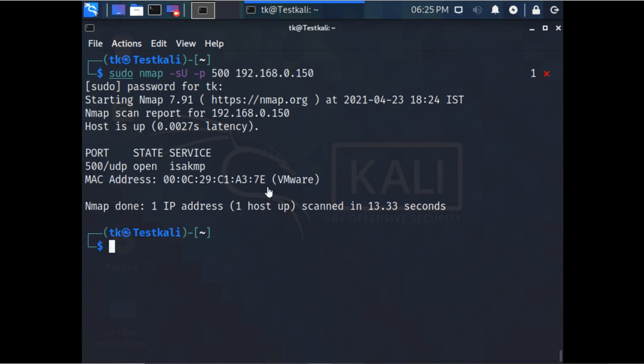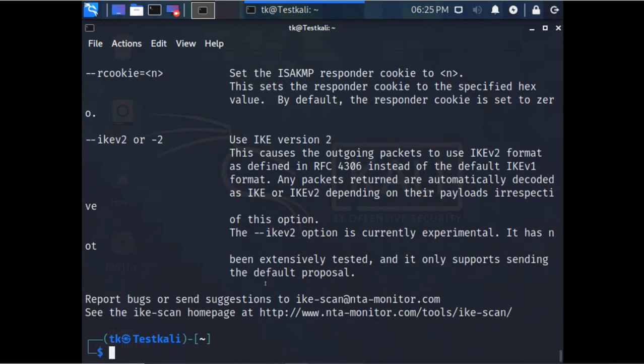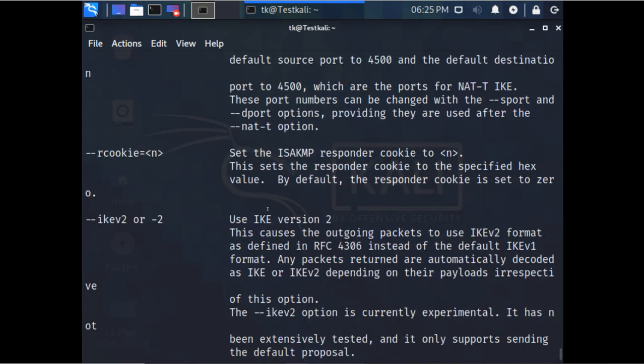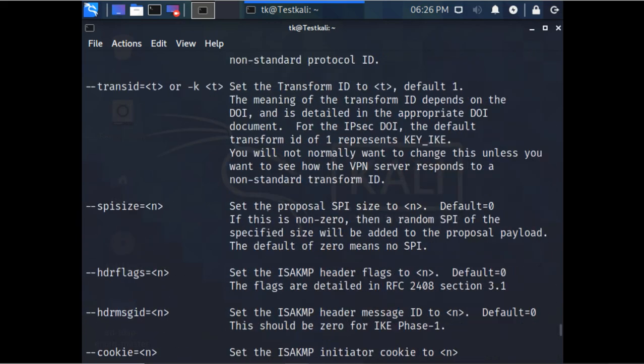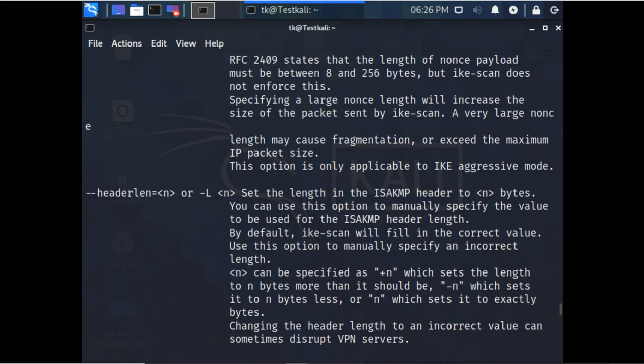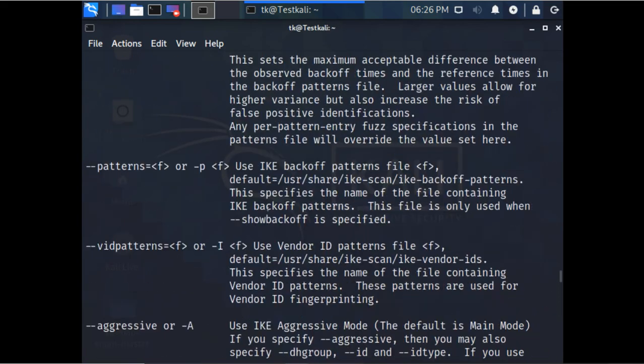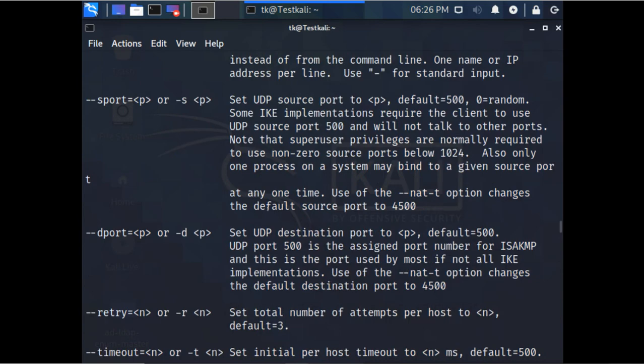And we can see there is a gateway available in that server. ISAKMP is there on UDP port number 500. Now if it is there, then we can use other scanning tools to scan for information. We can use ike-scan, this is the tool to scan the IPsec protocol for the VPN. These are the options which we can use. There are lots of options.